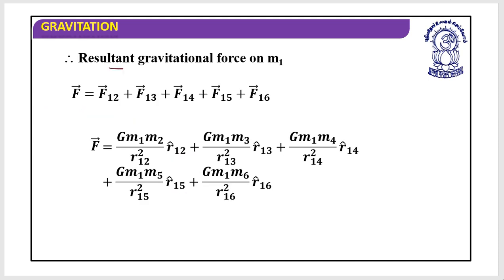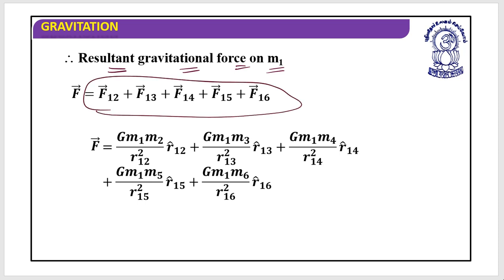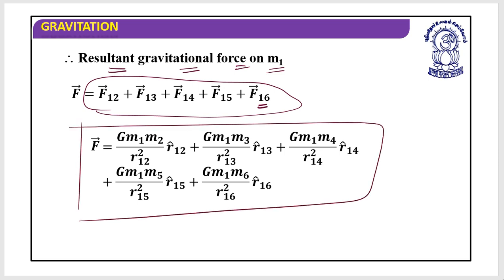So the resultant gravitational force on m1 is the vector addition of all of this, starting from F12 and ending up at F16. If I write this, it will look like this.